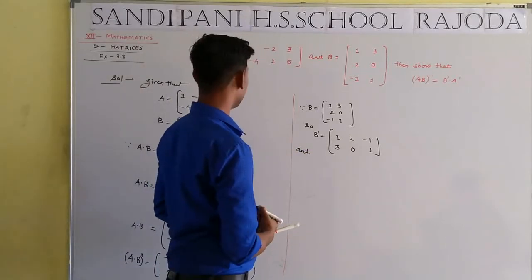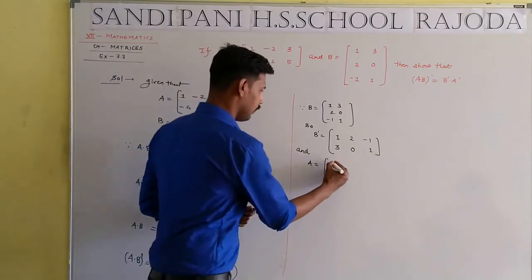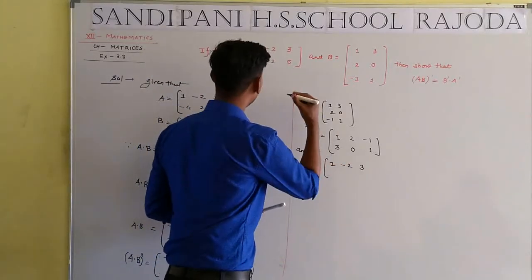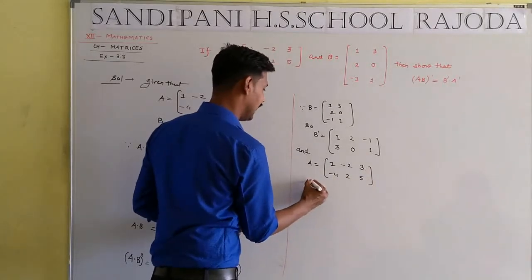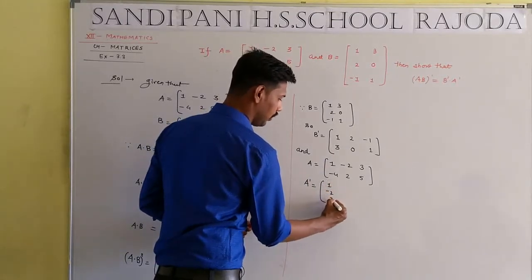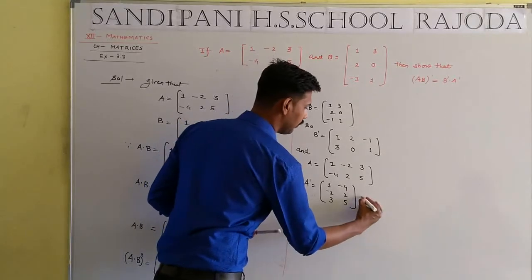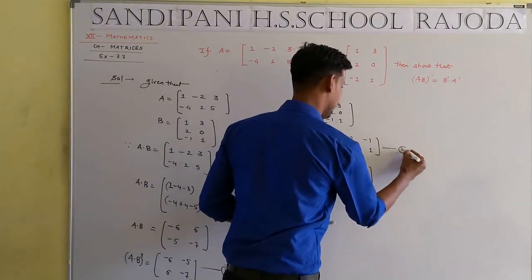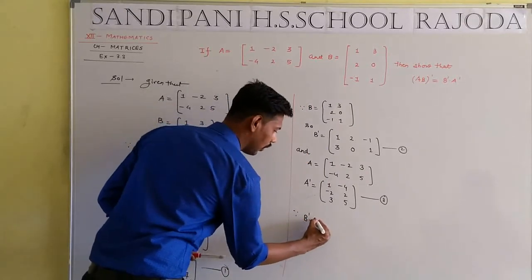A dash. What is the meaning of the A dash? Here A equal to 1 minus 2 3 and minus 4 2 and 5. So A dash will be equivalent: row converts into column, row converts into column. Equation number second and equation number third. So we have to find B dash dot A dash.